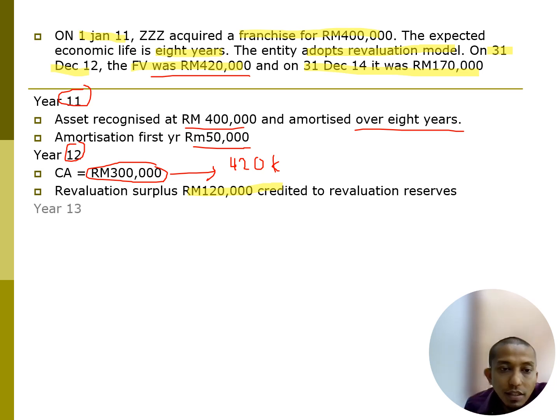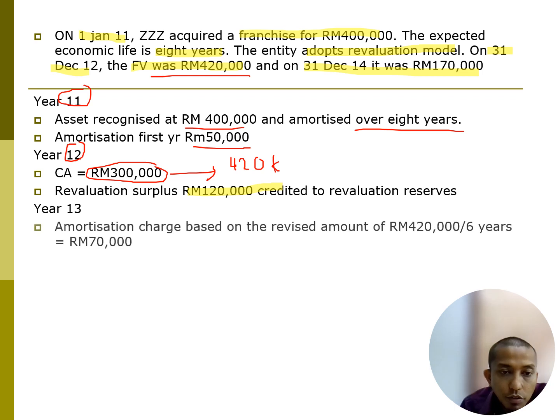What about year 13? In year 13, now your CA is 420,000, right? The surplus is 120,000. So now your CA is 420,000. Therefore, 420,000 divided by 6 years. Why 6 years? Because 11 and 12 is 2 years already. Useful life is 8 years.